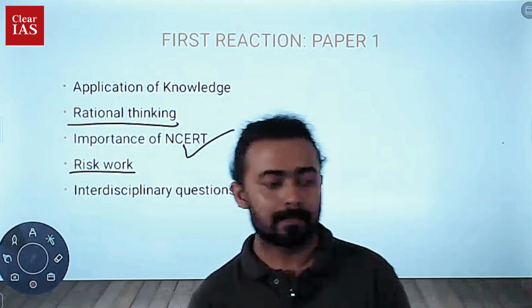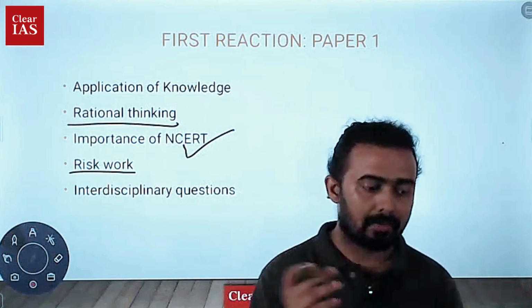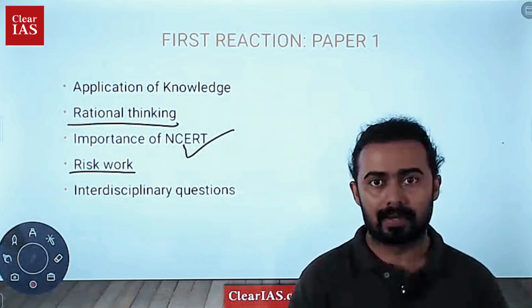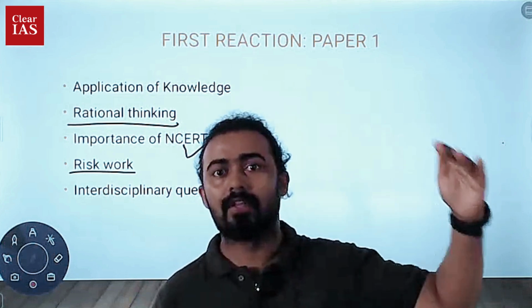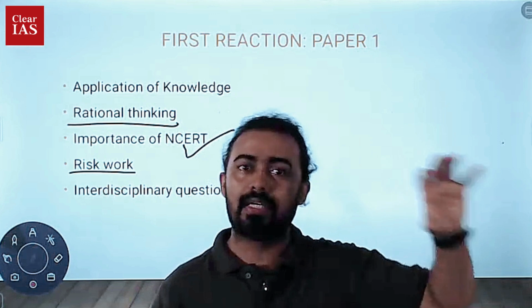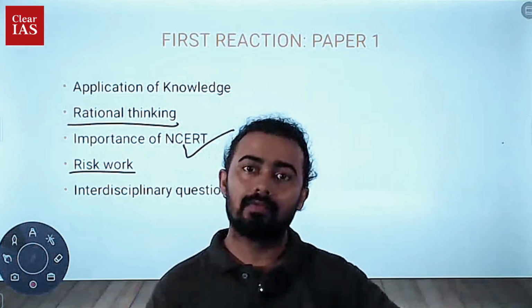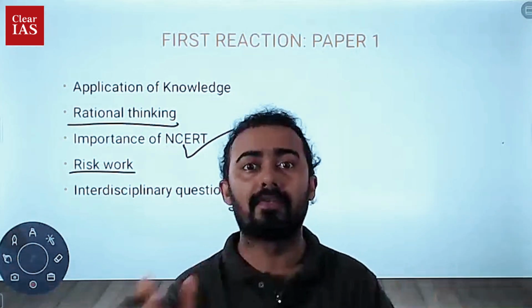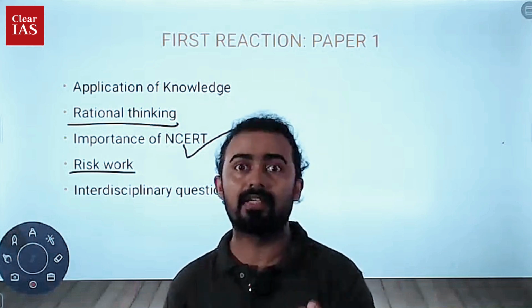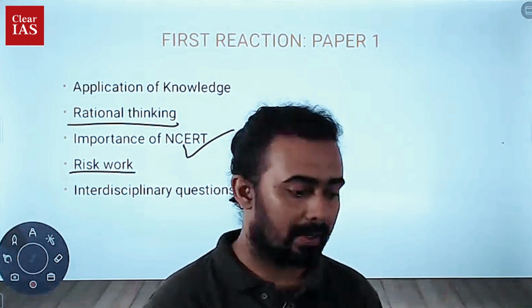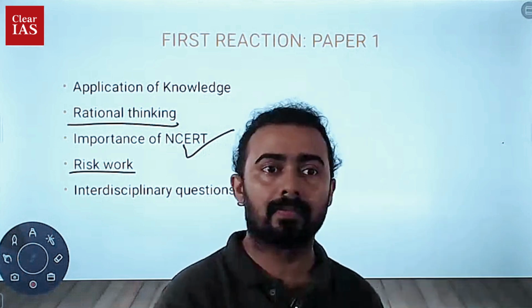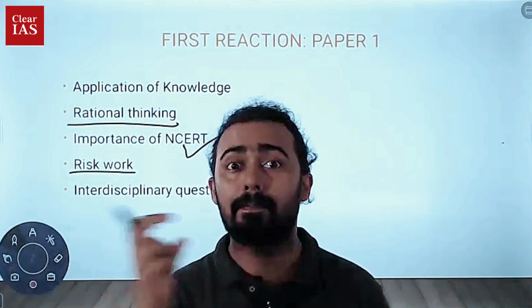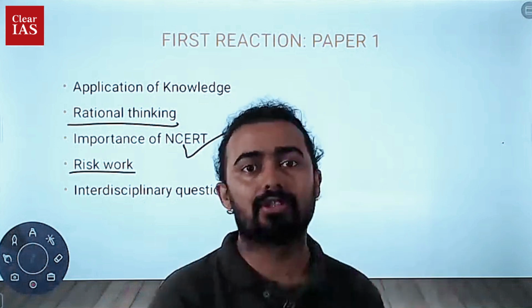There were a lot of questions, and we'll be going into some of them. Some of the questions required us to take the risk factor. For example, we could easily strike off two options. If there were A, B, C, D options, we could easily strike off two options, A or B. There were questions like that, with 50-50 options. So those kinds of easy elimination were definitely there, which means the techniques and different methods by which we arrive at the answer came into play. There were a lot of such questions. We could apply those techniques in addition to the content.